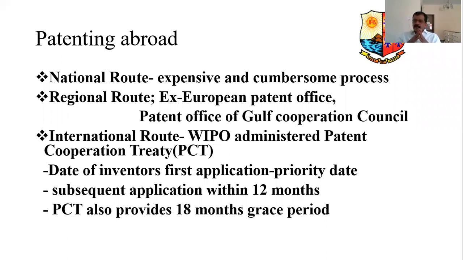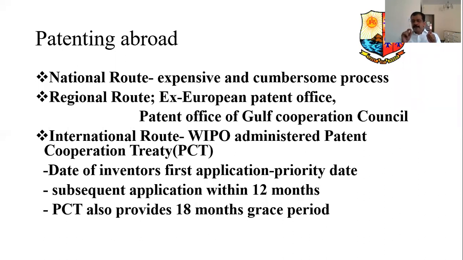Within 12 months, you can apply for a patent in any one of the countries. You make use of the previous three routes, whether it's the national route, the regional route or the international route, whatever it may be.